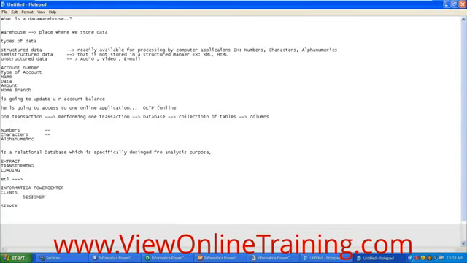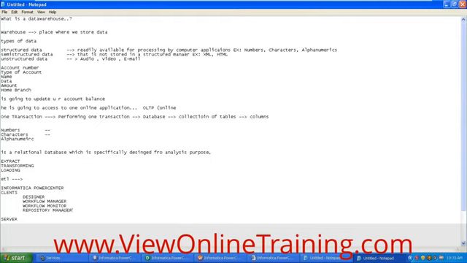In clients, Informatica PowerCenter has different client tools. One is the Designer, Workflow Manager, Workflow Monitor, and then Repository Manager.